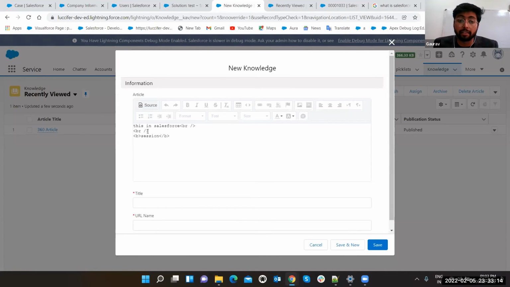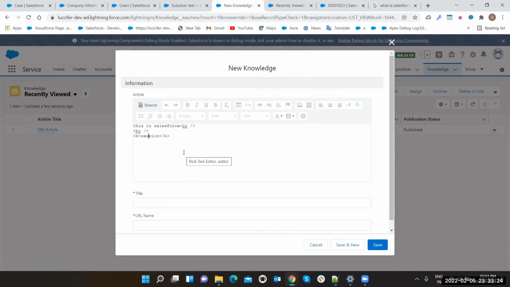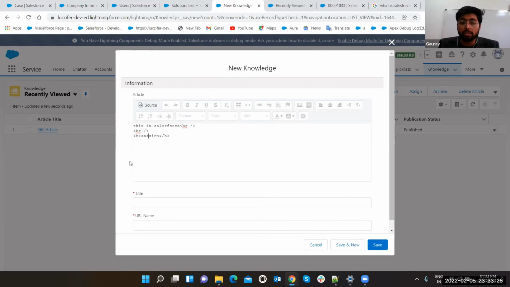See, it is showing the break segment. So you can design your page. You can add your images. You can add multiple things in the information. Whenever you show it, it is going to show the title, URL name, everything, and you can connect it to the particular question. It is going to show this rich text area, or if you design a complete HTML page in this, it is going to show that complete HTML page as your answer.